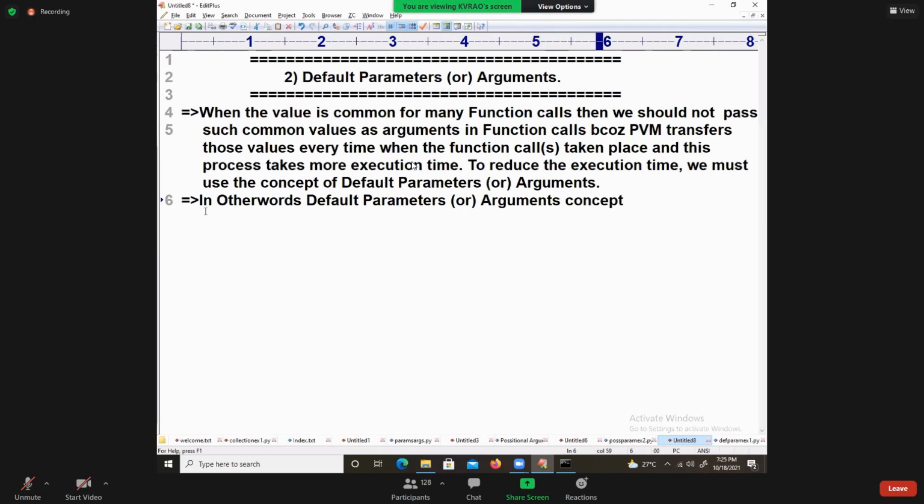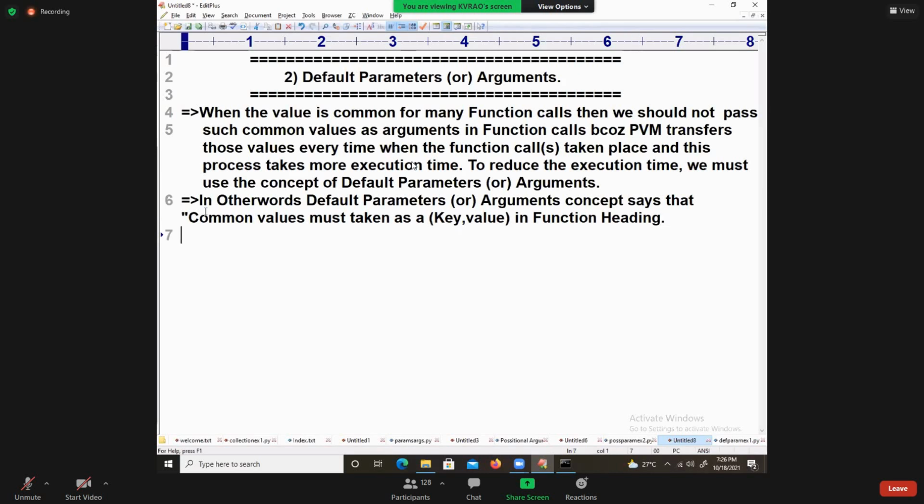The concept says that common values must be taken as a key comma value pair in function heading.